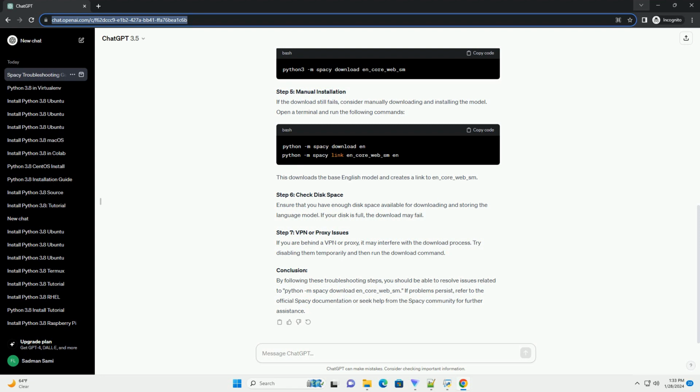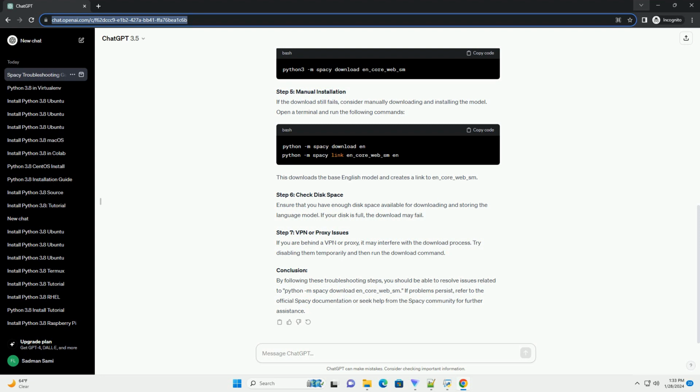Follow these steps. A. Open a web browser and go to the spaCy models page. B. Locate the en_core_web_sm model and download the .tar.gz file. C. Extract the contents of the downloaded file. D. Navigate to the extracted directory and install the model using. If the manual download doesn't work, you can try using the direct URL for the model. This forces spaCy to download the model directly without using the default server.